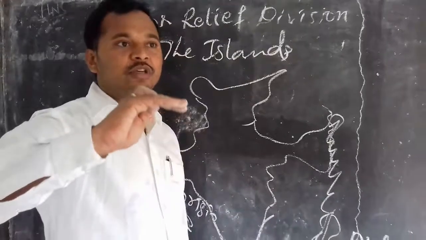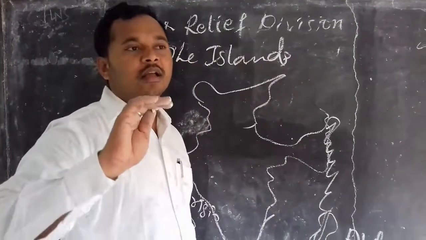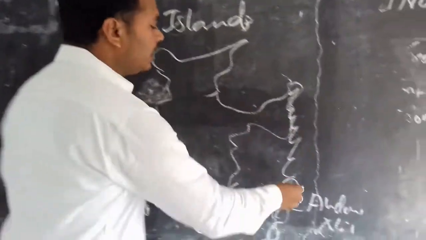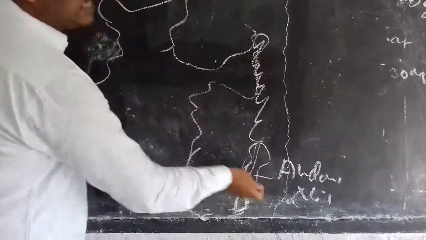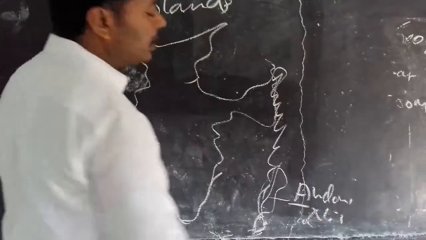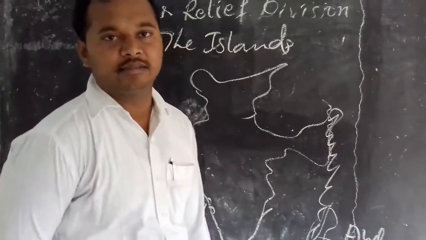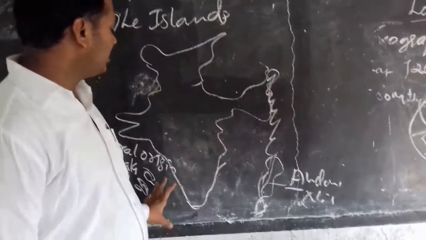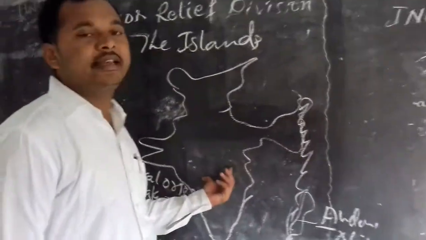The topmost parts of these mountains are floating on water. These are known as islands, nothing but the Andaman and Nicobar Islands. These mountain islands come under India's land body.